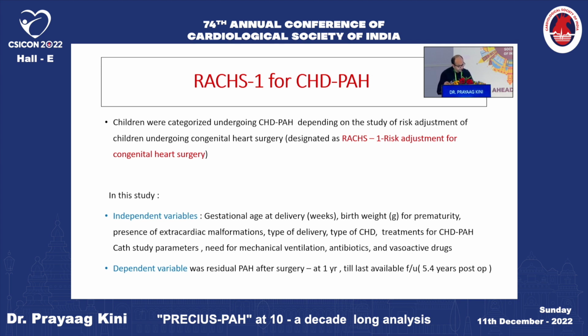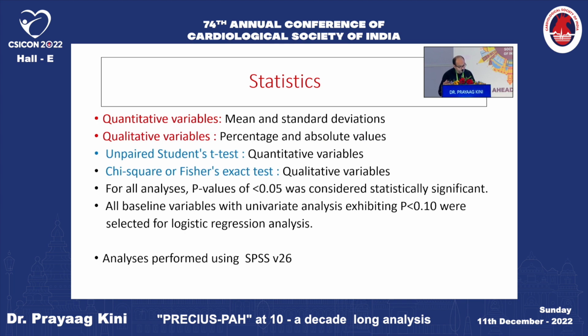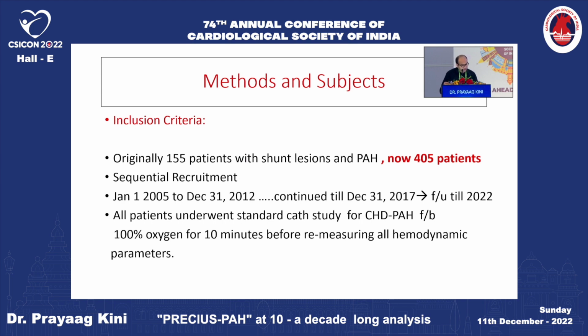In our study, the independent variables were gestational age of the mother at delivery and birth weight for prematurity, any extracardiac malformations, type of delivery, type of CHD, treatments for CHD PH, cath study parameters, need for mechanical ventilation in the child, and whether the child required antibiotics and vasoactive drugs. The dependent variable was residual PH after surgery at 1 year till the last available follow-up, with a 5.4 years mean. The statistics were done on SPSS version 26. We had originally taken 155 patients in the original study, sir, up to 2014, and that has swelled to 405 over the last 10 years.